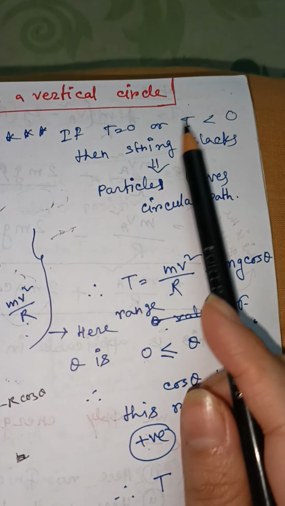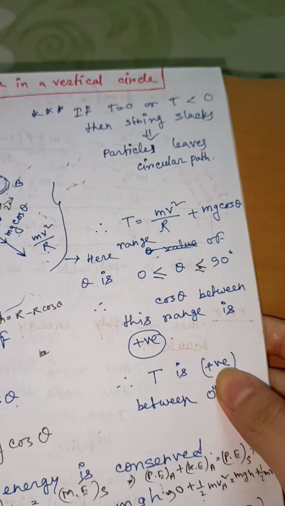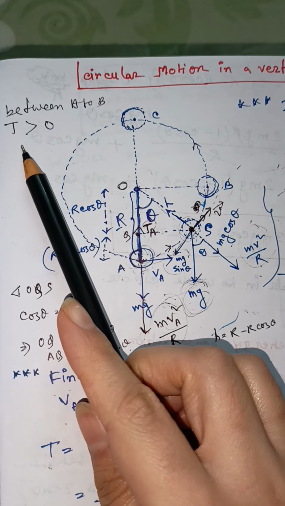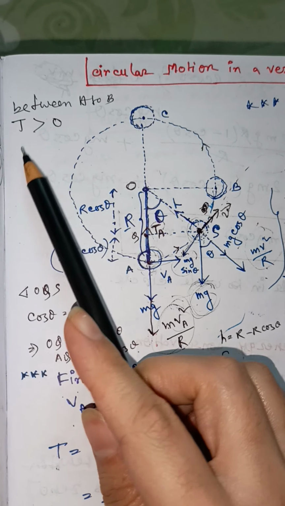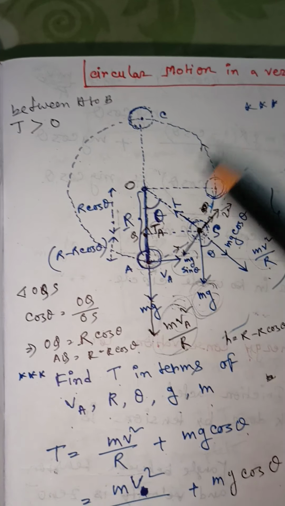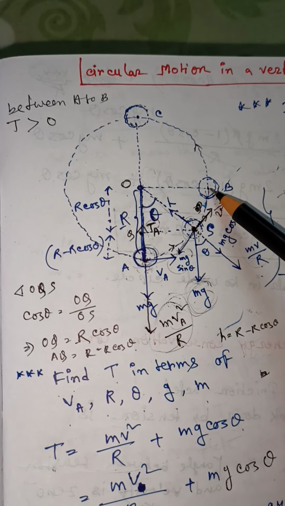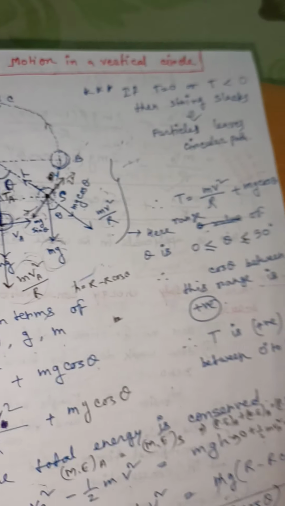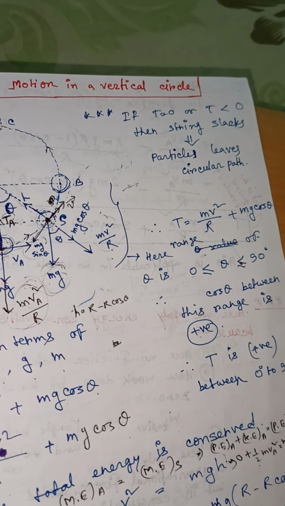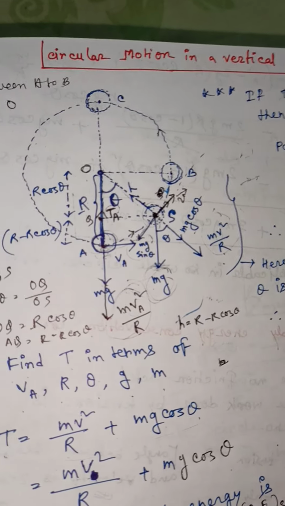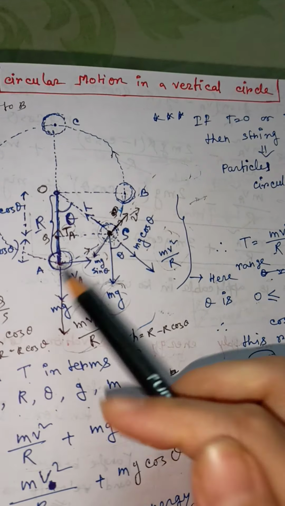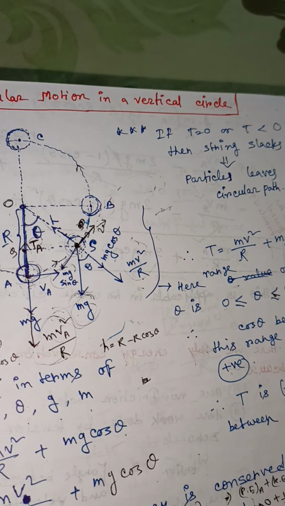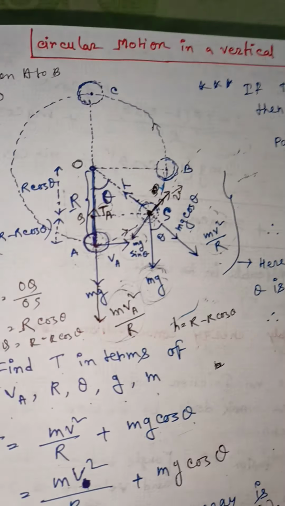So we have to remember these things. Between A to B, T cannot be 0, T never becomes 0. So between A to B the string does not slack, and the particle never leaves the circular path.